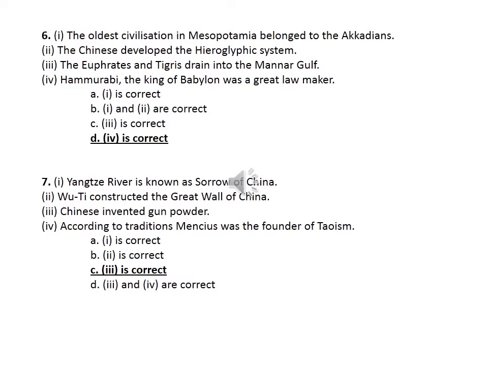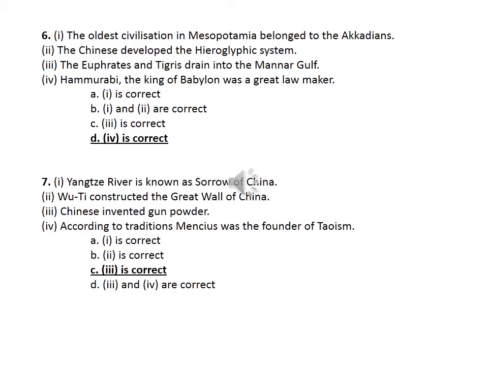Then seventh question, Yangtze River is known as the Sorrow of China. Is it right? No, Huang He is called the Sorrow of China. Then Wu-Ti constructed the Great Wall of China. No. So who constructed the Great Wall of China? Yeah, Shi Huangti, the first emperor, constructed the Great Wall of China.